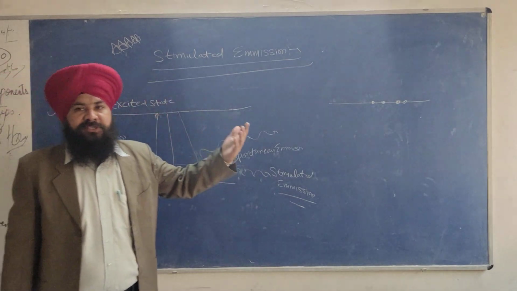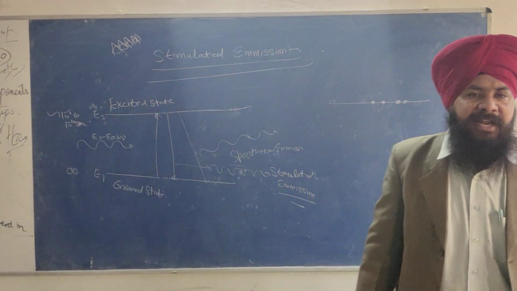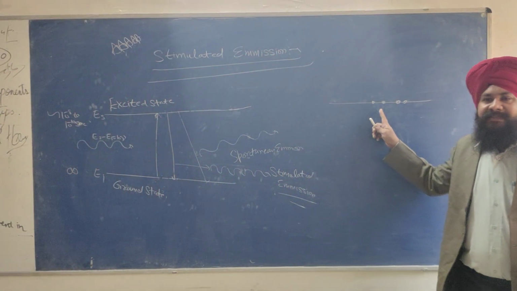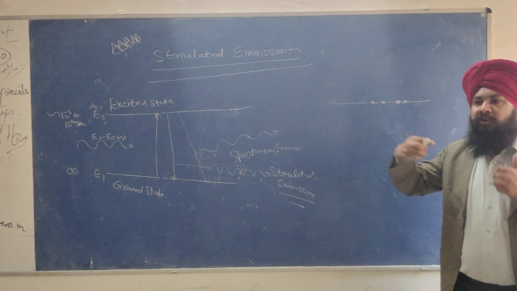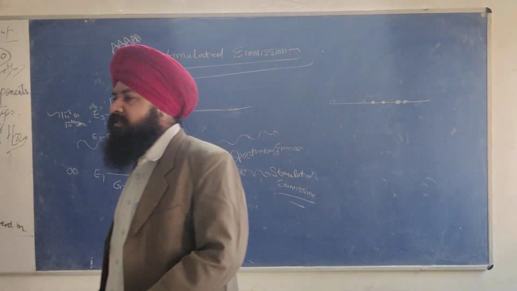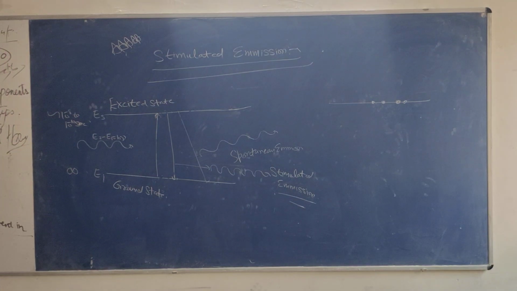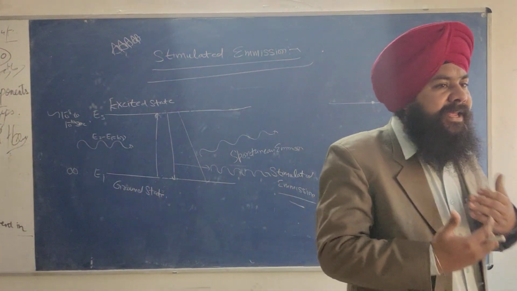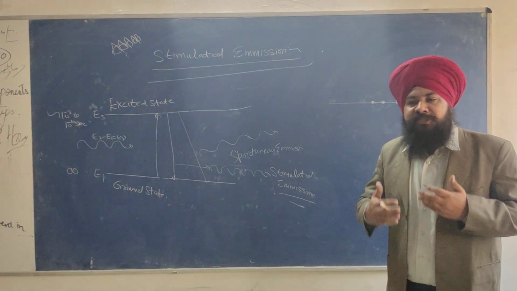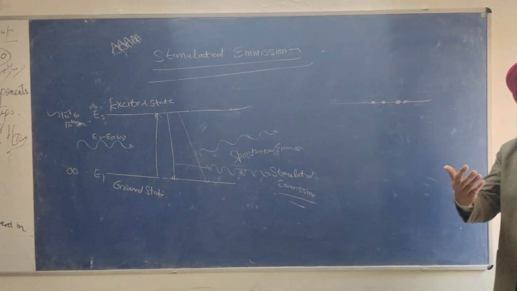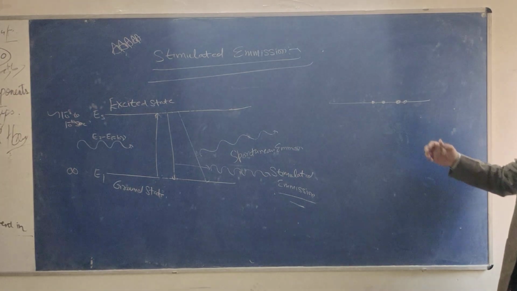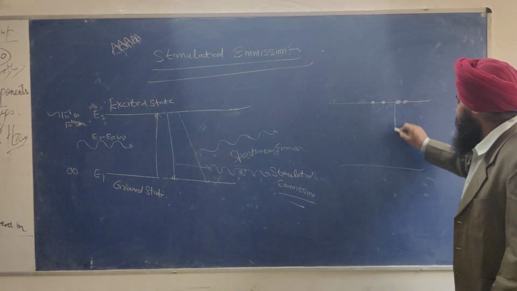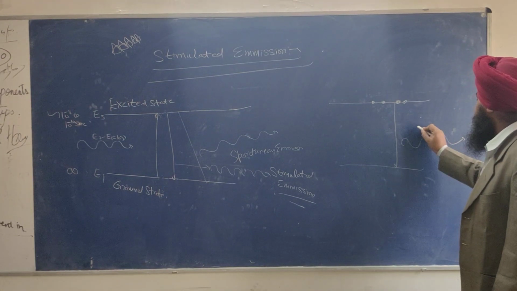So there are a number of photons and a number of atoms which are present in the excited state. When all those atoms de-excite simultaneously, what will happen? A highly intense beam of stimulated emission will be evolved, and that beam is called stimulated emission.